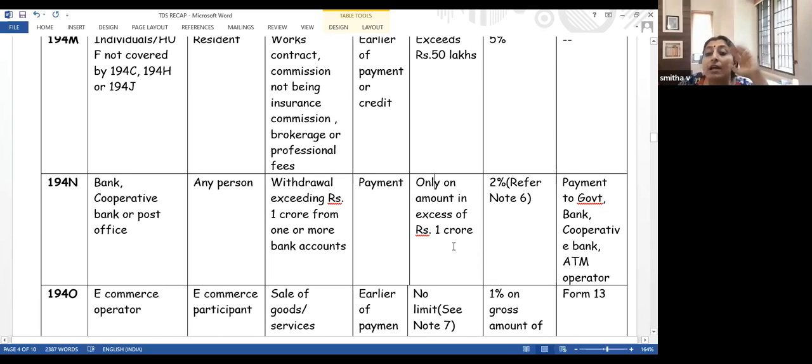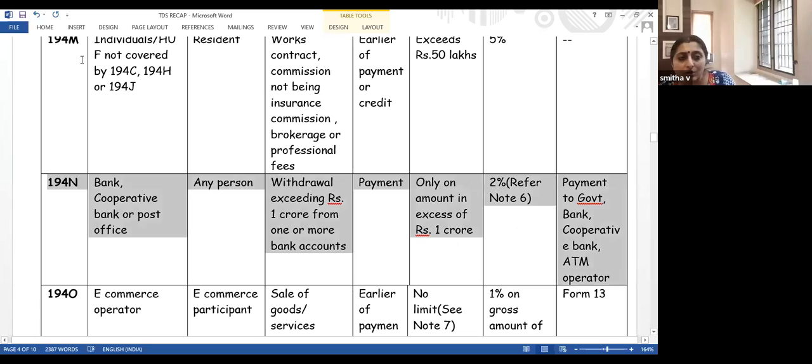What does that mean? If you are withdrawing 1 crore 20 lakh from the bank account, TDS has to be deducted only on 20 lakhs. What is the rate at which TDS is to be deducted? 2%. There is a note which we have to look into here. We'll see that. What is that note attached to that?